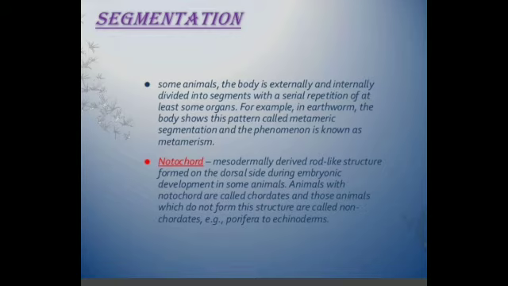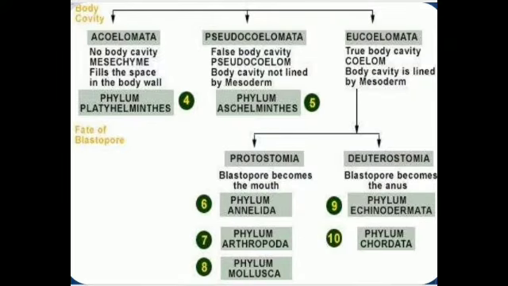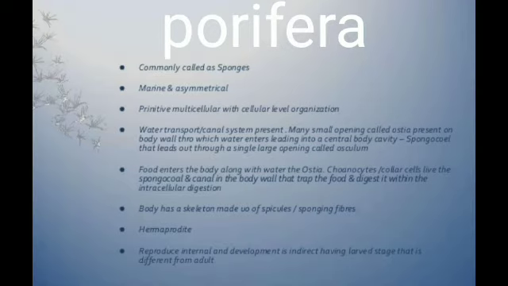They may be externally or internally segmented. Now see, just now we have discussed the criteria. On that basis the animals can be grouped in the following pattern, and these are the major arrangement of animal groups. Let us start one by one each phylum.